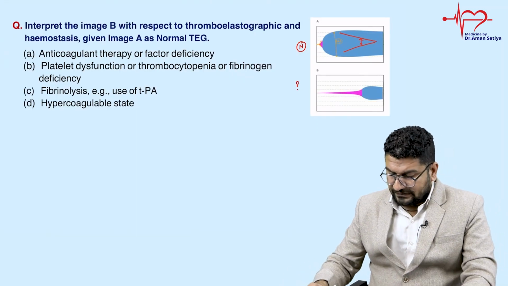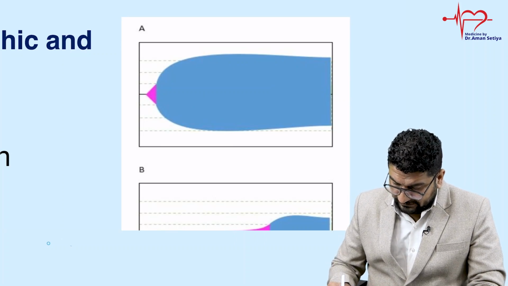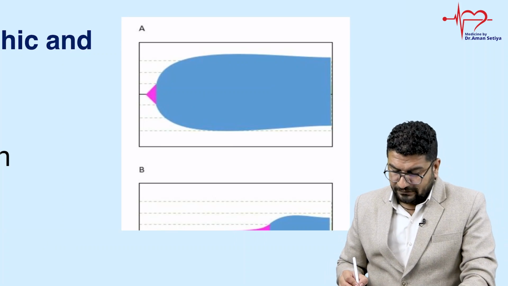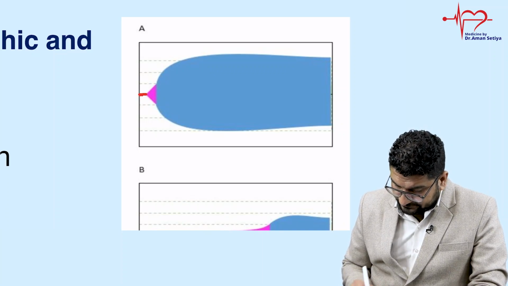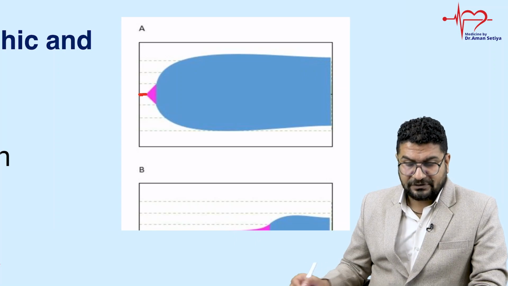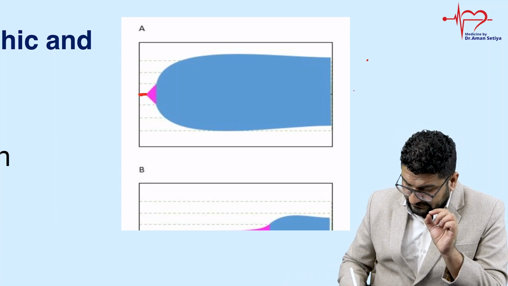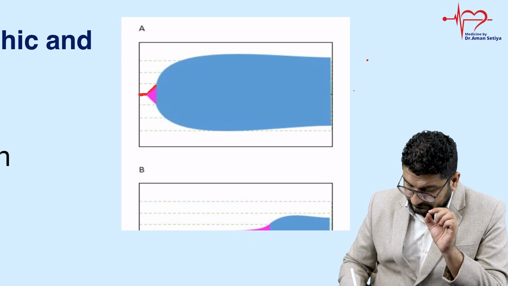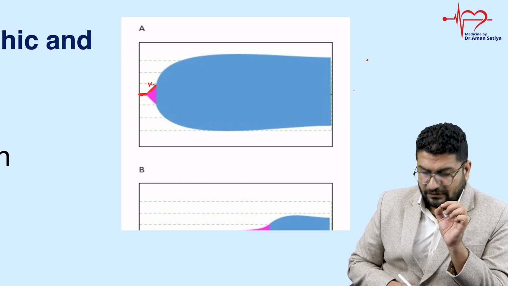Now look at this question carefully. तो let me first compare this normal. सो नॉर्मल में आपको क्या बता रहा हूँ, पहले आप देखो ध्यान से क्या दिख रहा है आपको. This is your R. R means, R का मतलब बताओ मुझे. It is the time till initial fibrin clot formation. Then you can notice this is what? K. What is K? It is the time elapsed till clot formation.